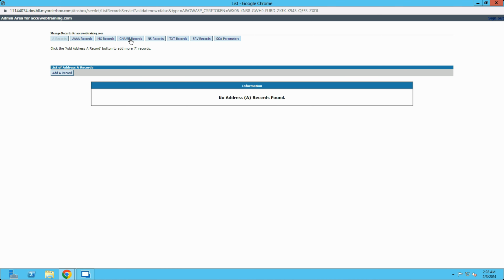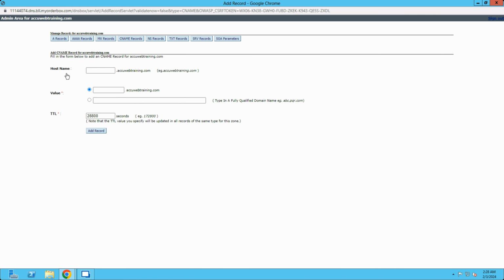Click on the CNAME record so you will get the existing CNAME records which you have added previously. Click on the Add CNAME record button to add a CNAME record. In the host name field, if you want to bind a subdomain to your environment, then enter the subdomain in the hostname field. If you want to bind the domain name, then keep it blank. Here, we are keeping it blank because we want to bind the domain to the environment. In the value field, select the second option and enter the staging URL that you copied from the environment.